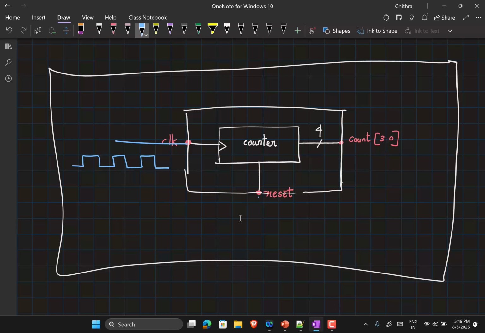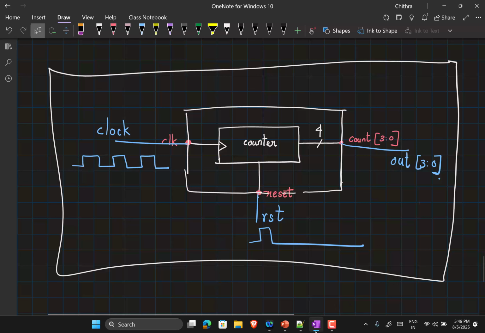Just to differentiate it from the port name CLK, I'll call this CLOCK. You need to give a reset signal, and then you need to take this out and observe the signal. So I am going to call this simply out.